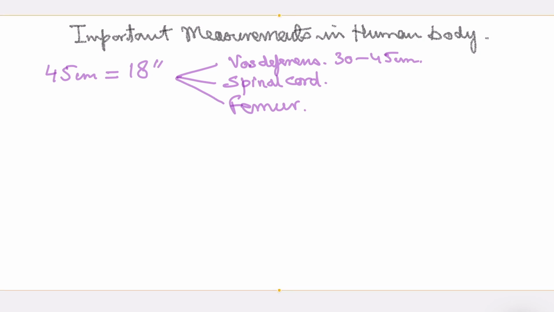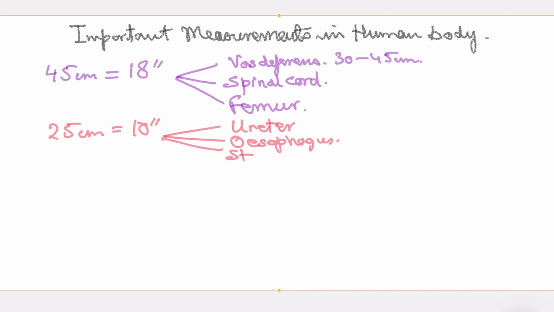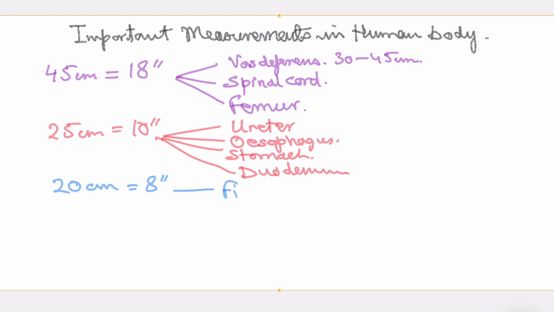I'm talking about structures which are 25 centimeters, which is equal to around 10 inches in length. This also has been asked many times. So remember, ureter is very commonly asked. Ureter, then you have esophagus, stomach, and duodenum. All this in a sequence: esophagus, stomach, and duodenum. Structure around 20 centimeters, which is approximately 8 inches, has actually been asked. And what is that? It is filum terminale.